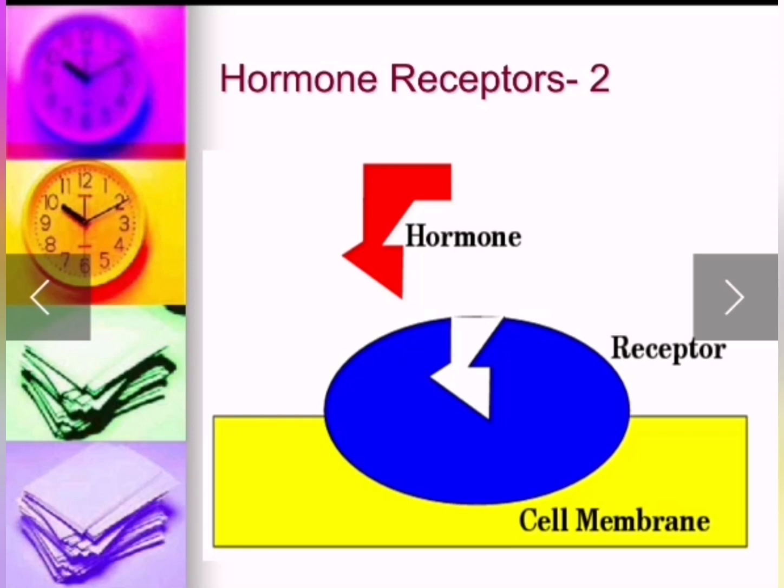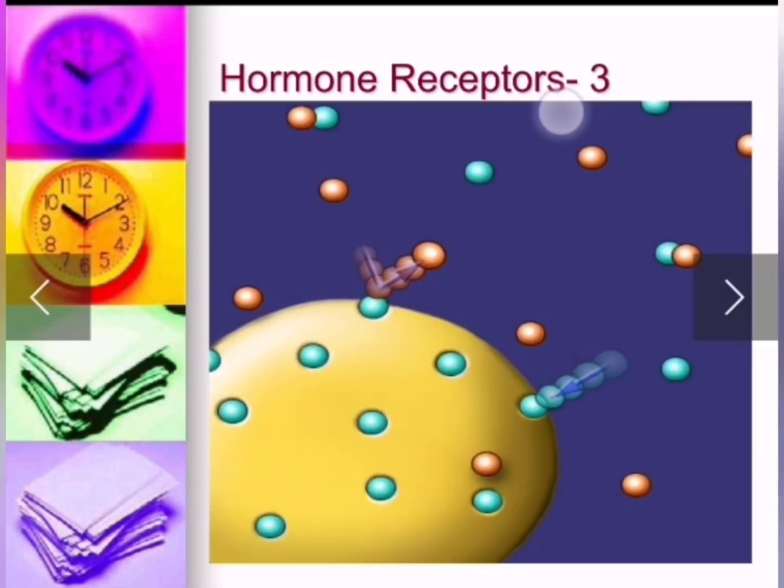Also, the hormone receptor has a specific hormone. It cannot bind to any other hormone. So the receptors are very specific to specific material. Then, if we have a hormone receptor, it binds to the surface of the cell at the specific receptor, then it enters the cell.